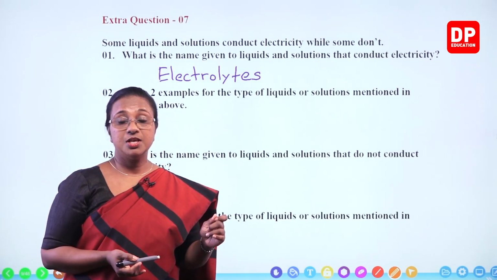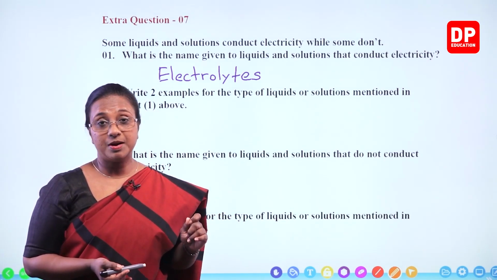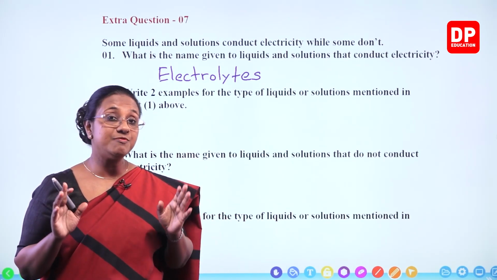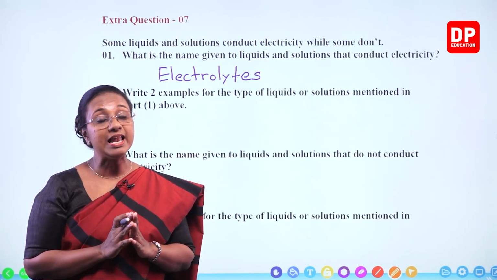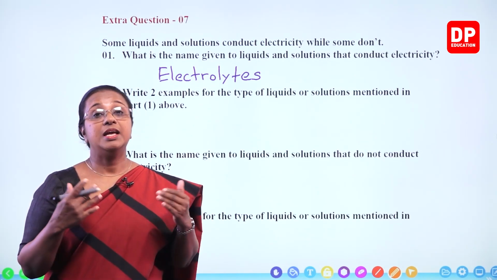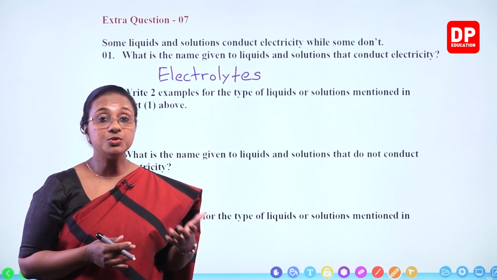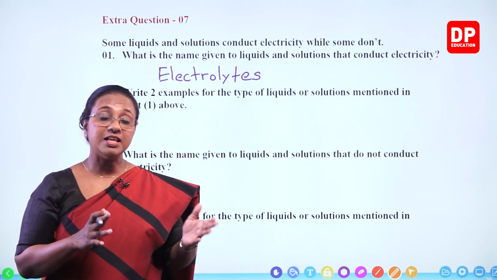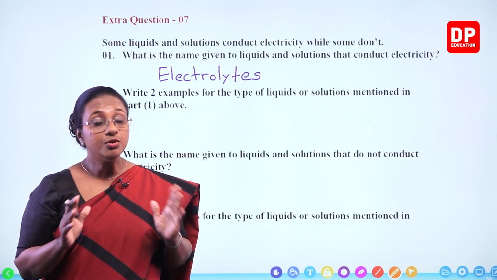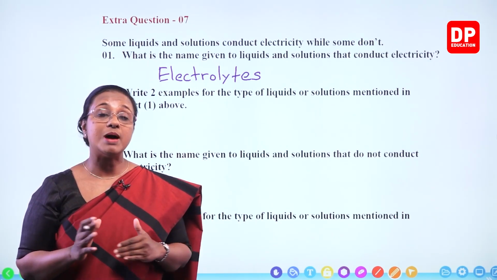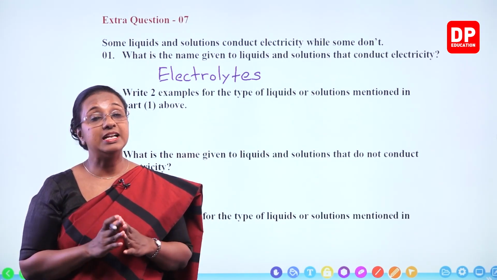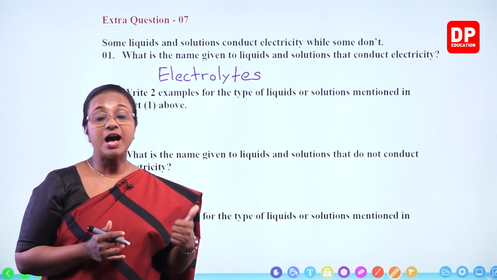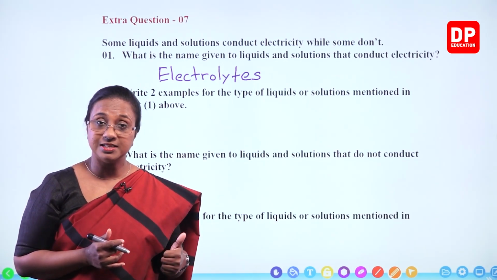Now, electrolytes, you all know ionic compounds like sodium chloride. In the solid state, they don't conduct electricity. Why? Because there are no mobile ions. But in the liquid state, fused or molten state, or the solution state, when they dissolve in water, in those instances, there are mobile ions. So because of that, they conduct electricity. So solutions or liquids of ionic compounds conduct electricity.